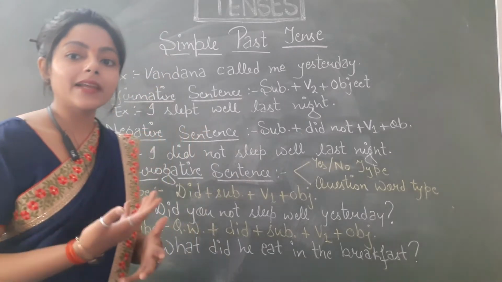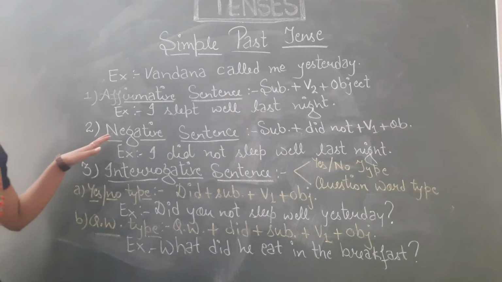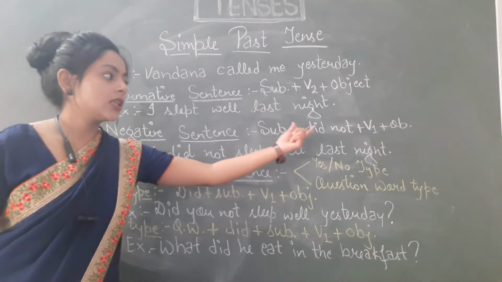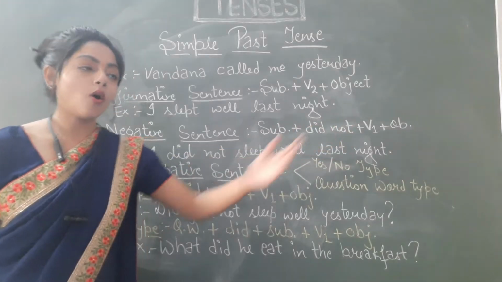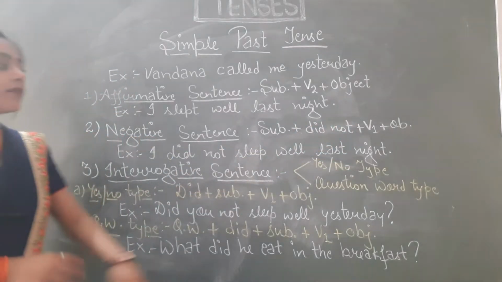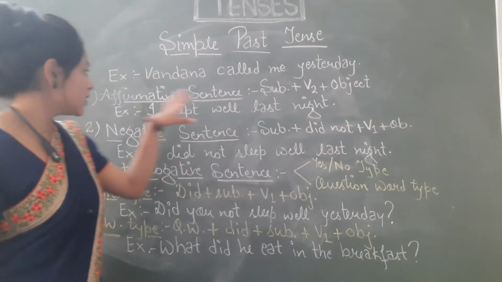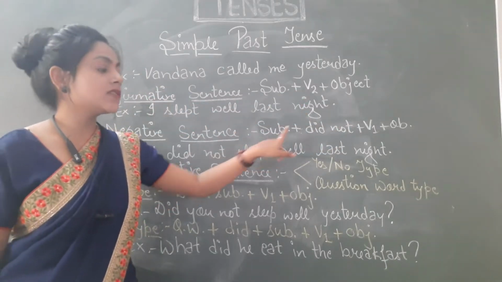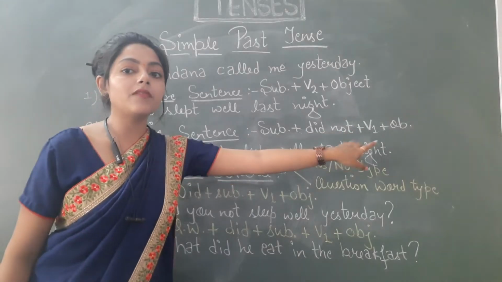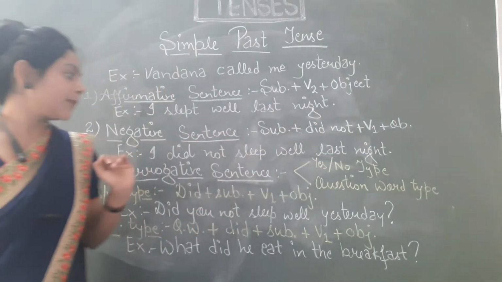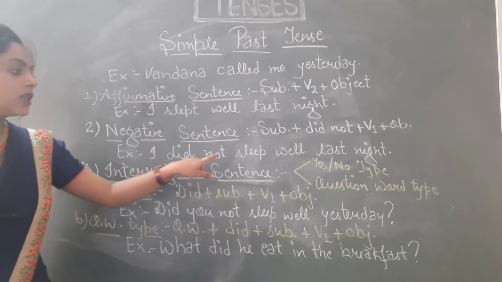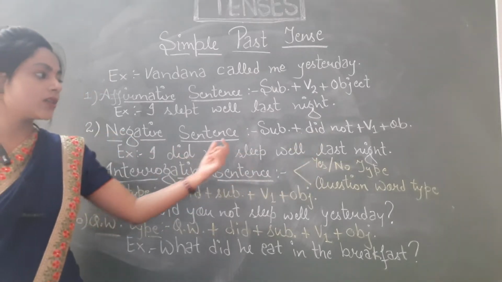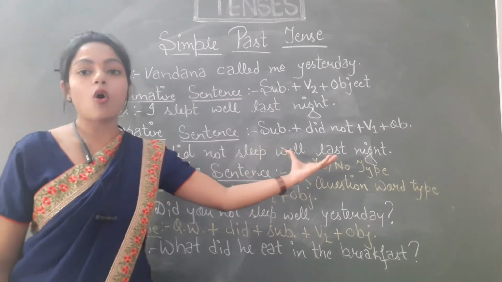Now let's move to the second type of sentences, that is negative sentences. The structure of negative sentences is subject, did not, V1 and object. Why are we using V1 here? Students, in the affirmative sentences we were using V2, but in negative sentences we will use did not and V1 with the did not. For example, I did not sleep well last night. Subject, did not, V1 and then object.